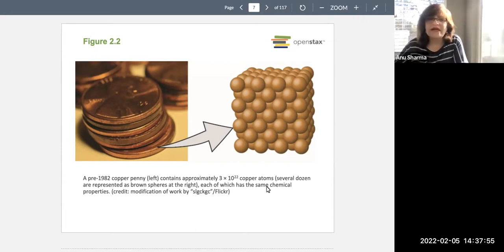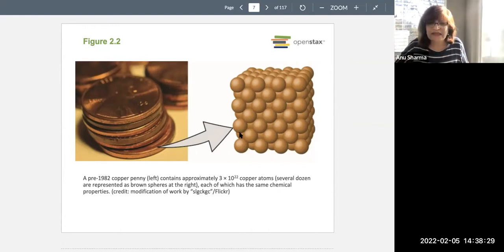Now in this slide, what do we see? We see pennies made up of copper. If you take a penny and break it up into smaller and smaller pieces, you're going to find it is made up of only one type of particle, which retains all the properties that you see in pennies. These are the copper atoms, and they are arranged in a very specific pattern. The smaller the atoms, the more compact they will be. The bigger the atoms, the more spread out their arrangement is going to be.